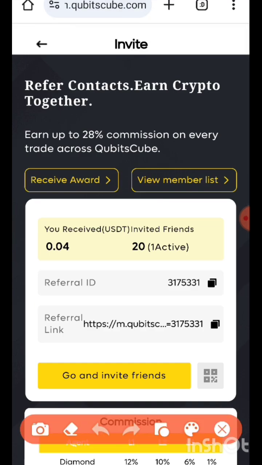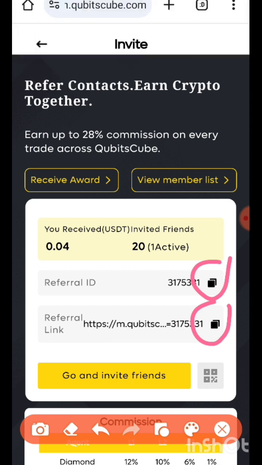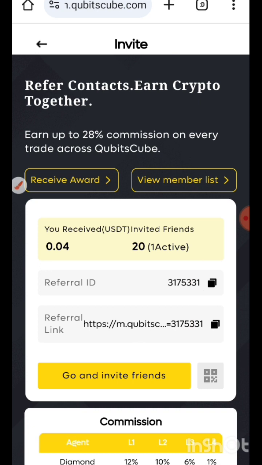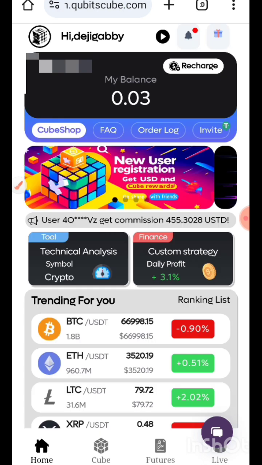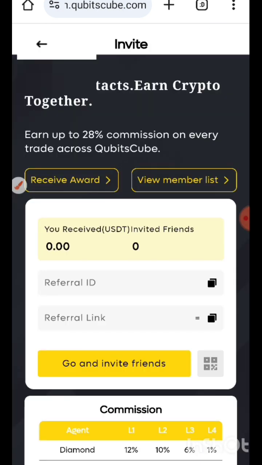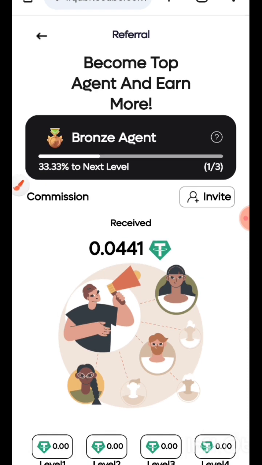You can also copy your referral link here or send your code here after they click on the website and want to register. You can send either of the two, guys. You can check your reward received. This is the way I navigated it. You can click here to check your reward received, guys.